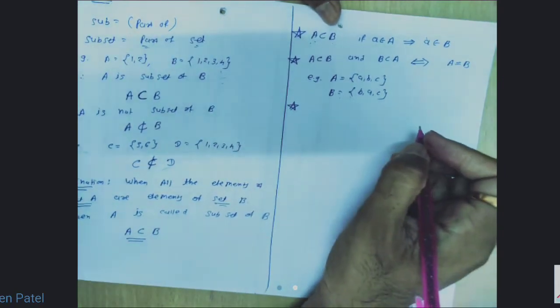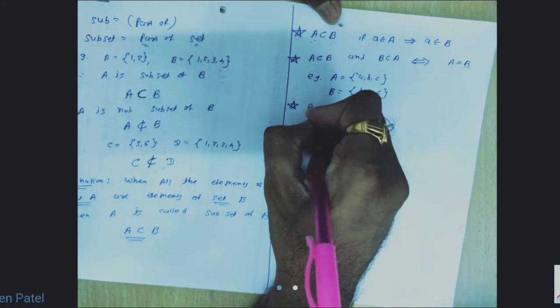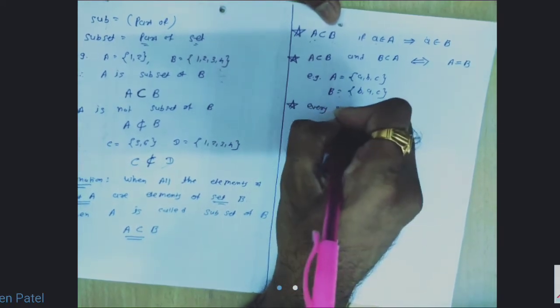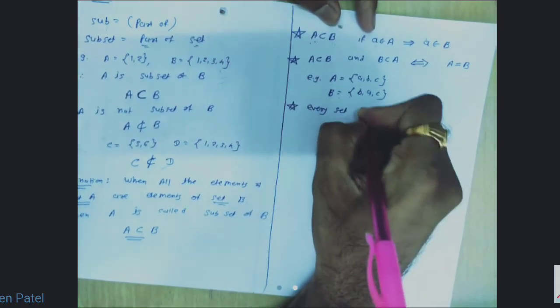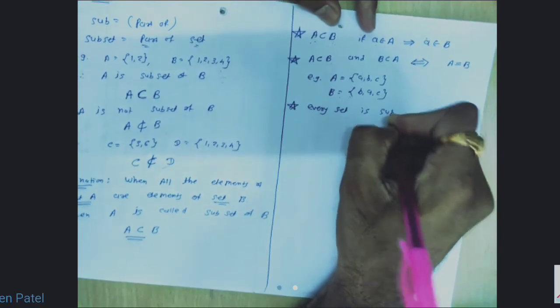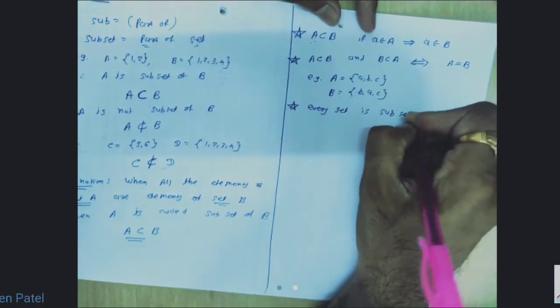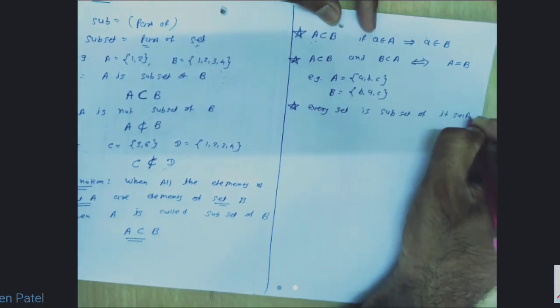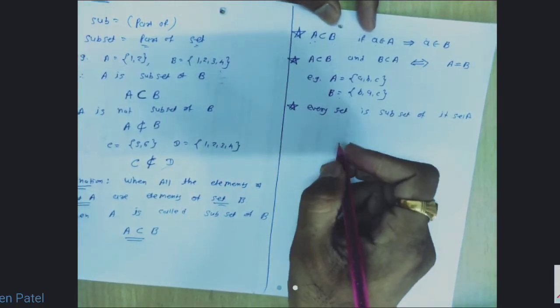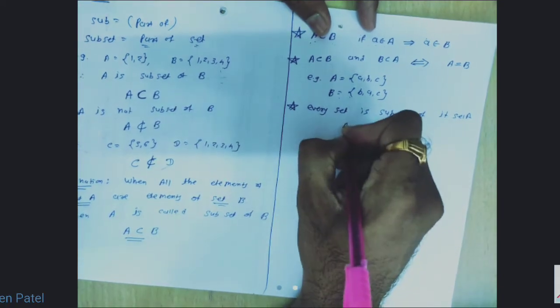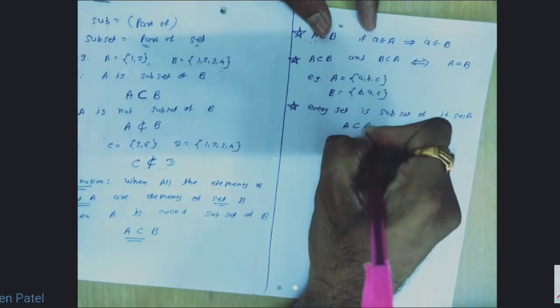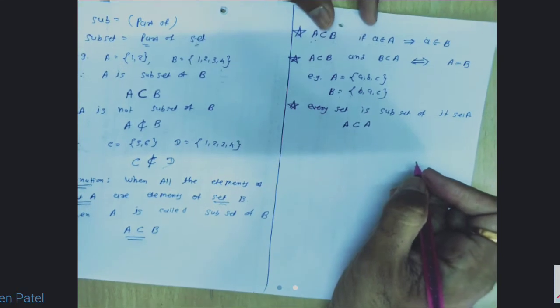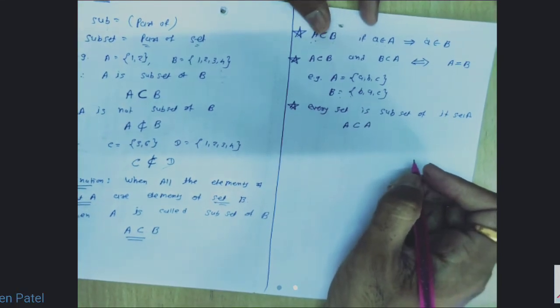Third important point: every set is a subset of itself. For example, set A is there, so A is a subset of itself. Any set is a subset of itself.